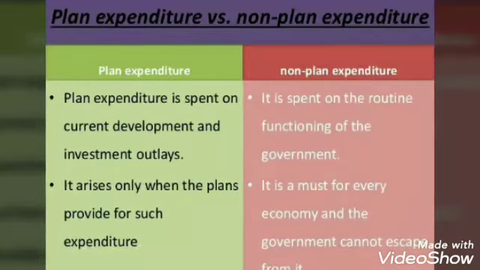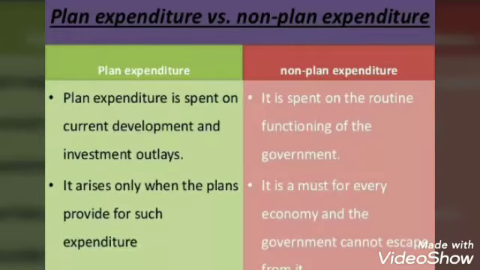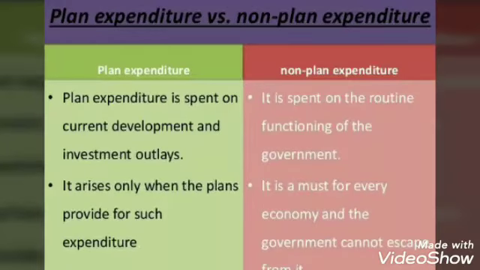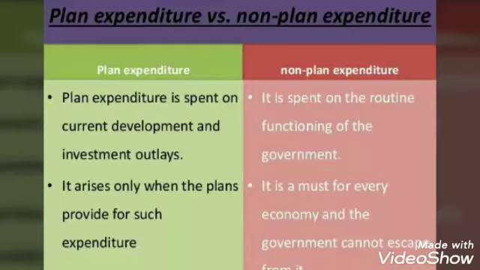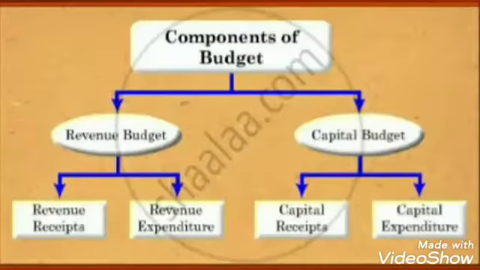So children, you can also say that budget expenditure equals revenue expenditure plus capital expenditure, or budget expenditure equals plan expenditure and non-plan expenditure. That means budget expenditure could be explained in both ways, as a revenue expenditure and capital expenditure, or a planned expenditure and non-planned expenditure.